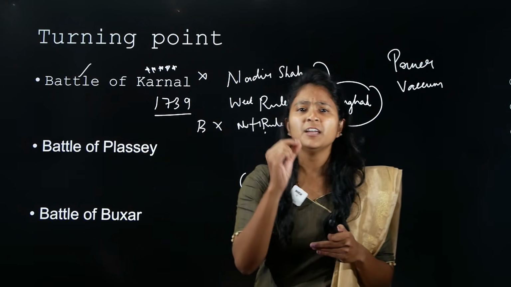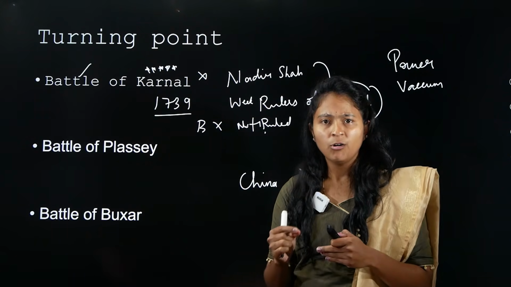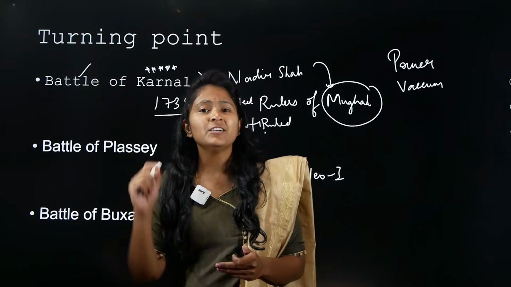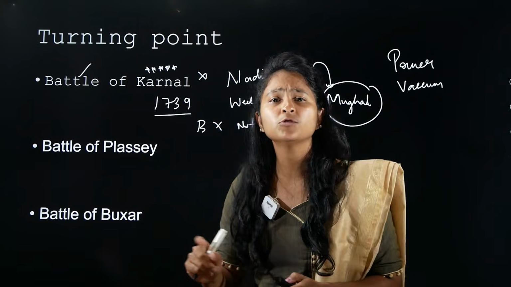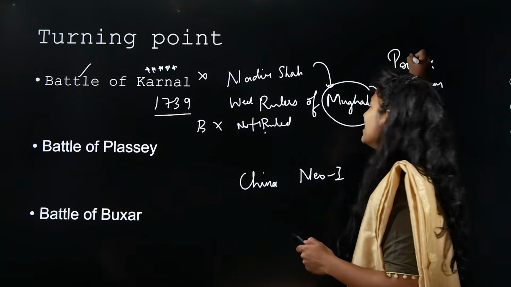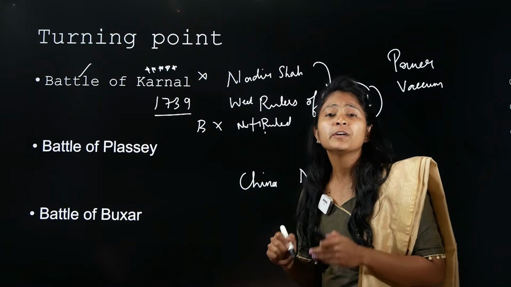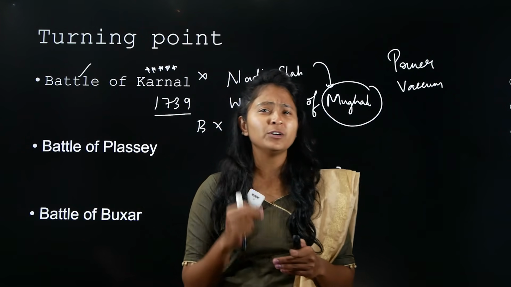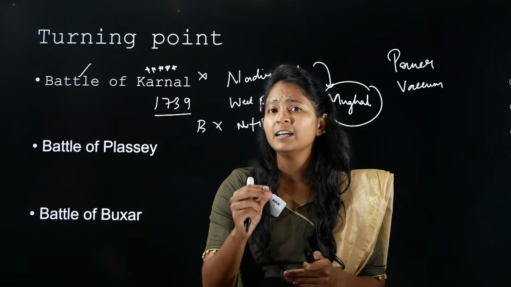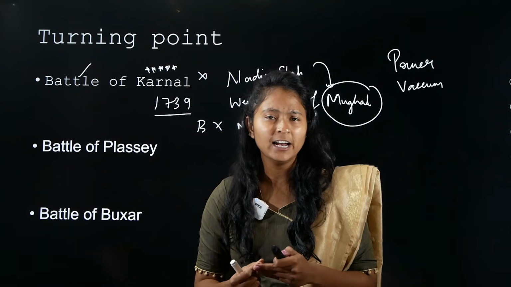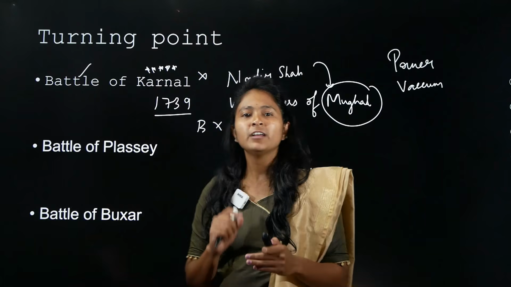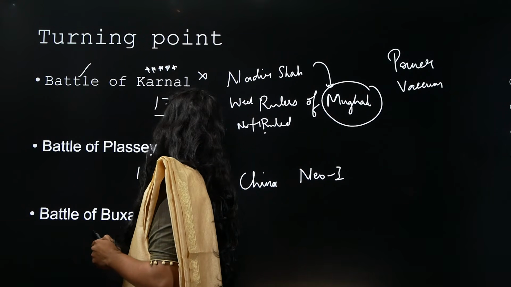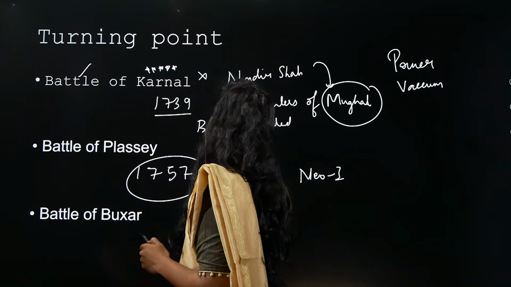So the major important turning point of the British entering India is the Battle of Karnal. Okay, they were able to see how weak the rulers of Mughal were. They were able to see that there is a power vacuum, right? So because of this, the British East India Company were able to take charge. They were able to see that they have an opportunity here, right? And because of this opportunity, they were able to fight the first battle, that is the Battle of Plassey in 1757. And this was like a mock test for them.